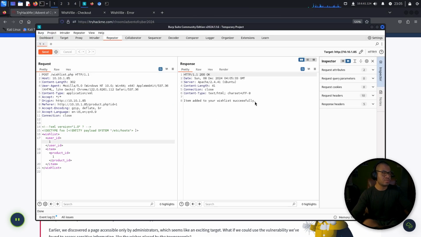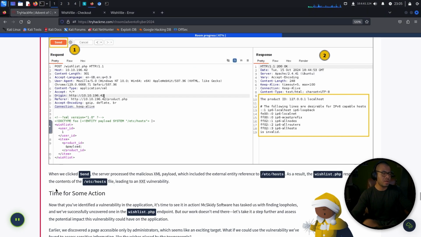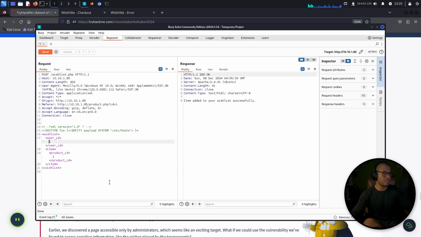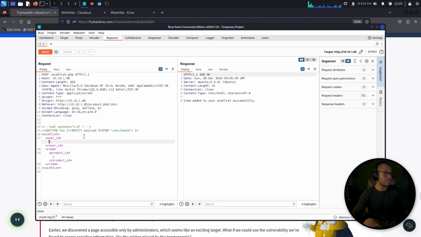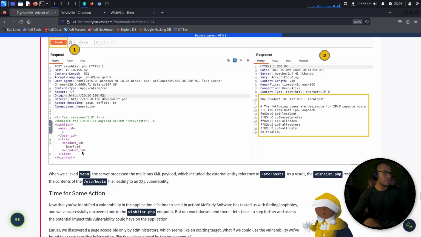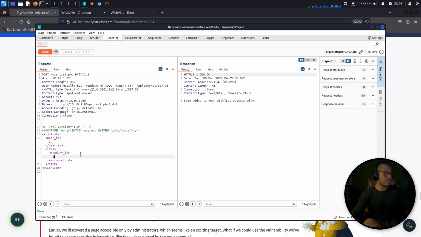Item added to your wish list successfully, which included the external entity reference to the hosts file. As a result, wishlist.php responded with the contents of the entity. Oh, I forgot to actually update this, so I guess I can do it now. Payload.